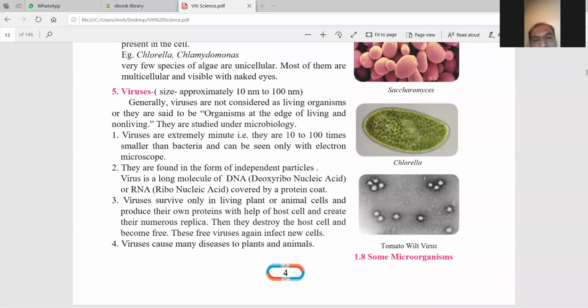There is a virus. We are so familiar with the name virus now, because in our whole world there is one very dangerous virus that has come, the coronavirus. These viruses are so small that we cannot see them with our naked eyes, but some viruses are larger, and we can see them with our naked eyes. Now, what is this virus?